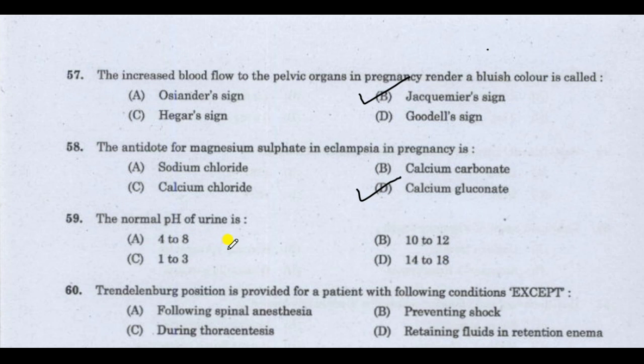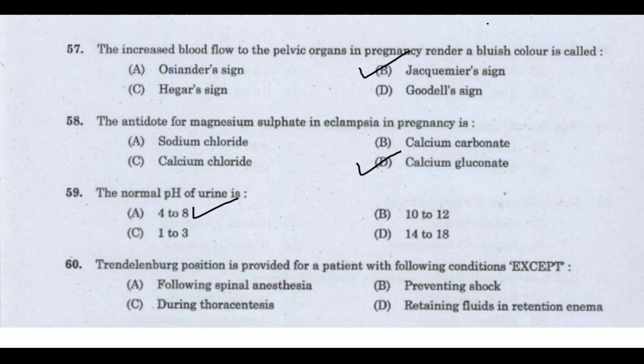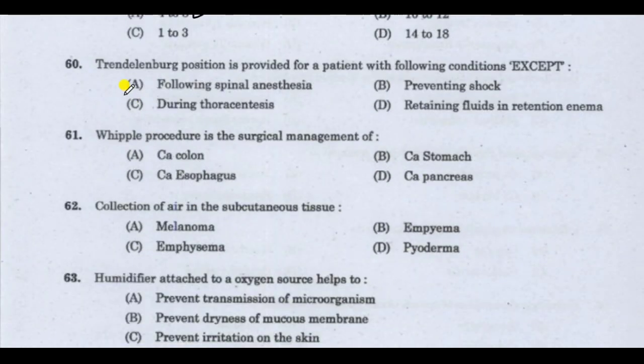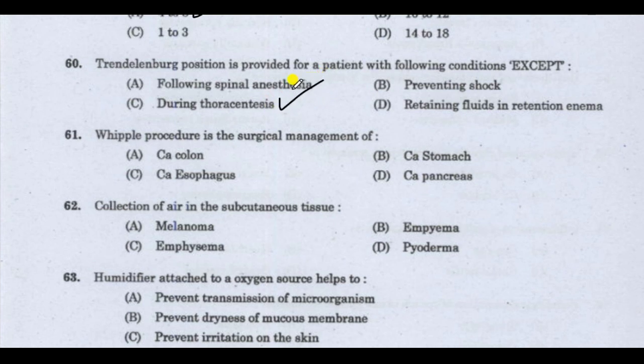The normal pH of urine is? Correct answer is 4 to 8. The normal pH of urine is 4 to 8. Next question, Trendelenburg position is provided for a patient with the following conditions except. The correct answer is during thoracocentesis. Thoracocentesis is not a Trendelenburg position. Following spinal anesthesia, preventing shock, retaining fluids in retention enema, okay, Trendelenburg position is used.